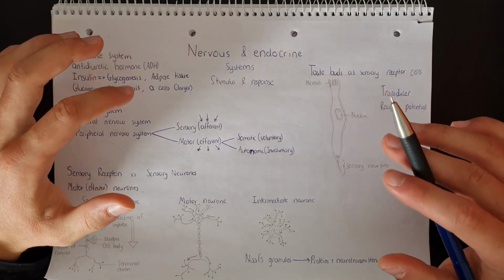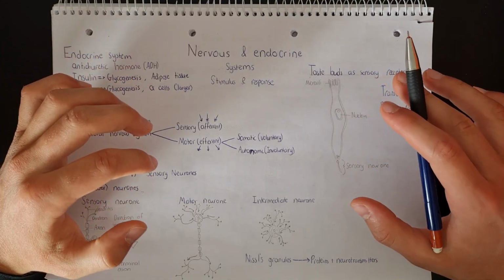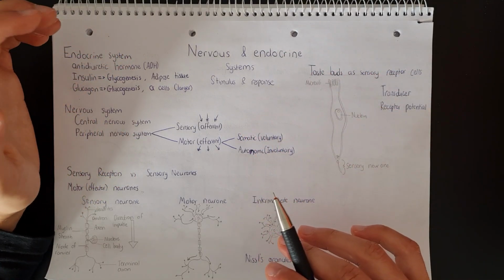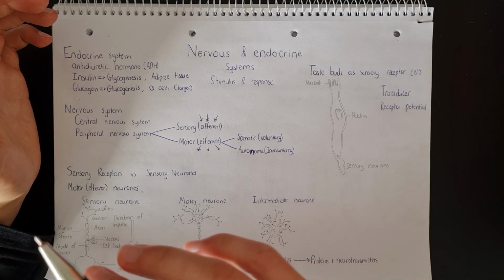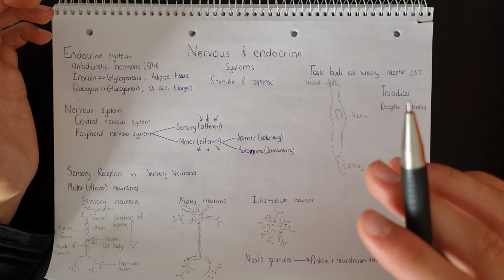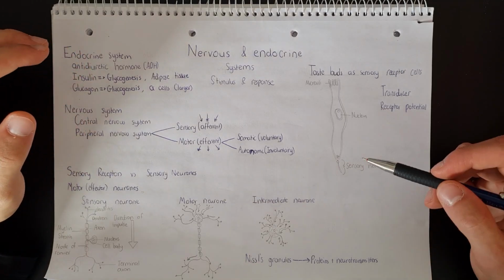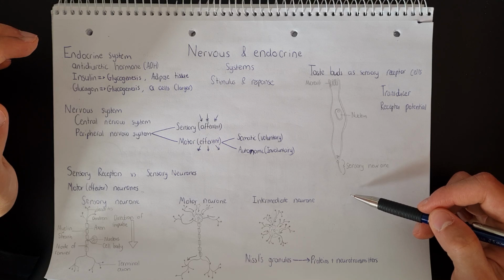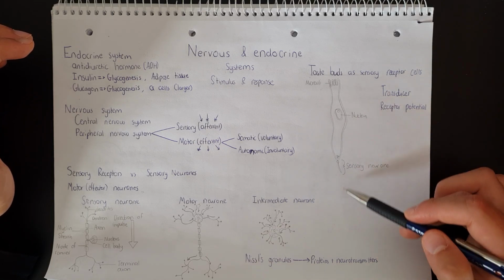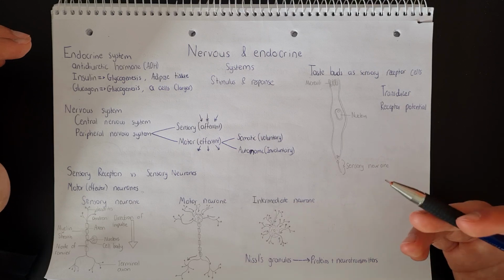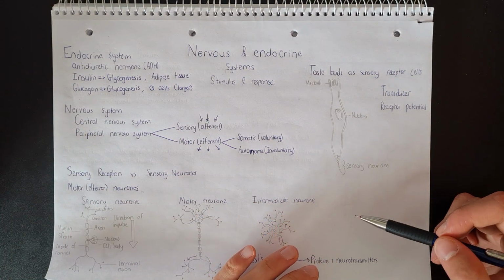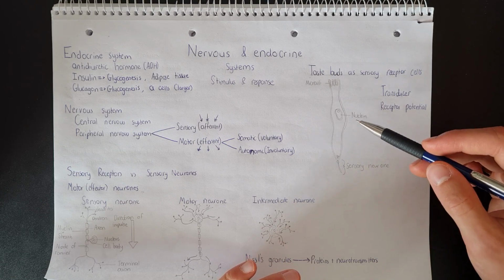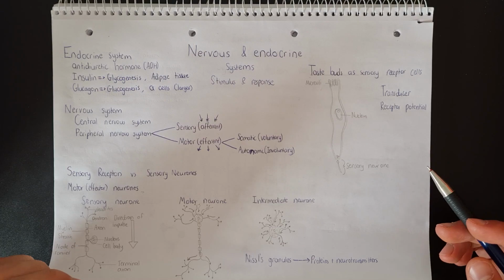Now let's take a quick look at the difference between negative and positive feedback. Negative feedback is when the results of a sequence of events stop that specific sequence from occurring anymore. Positive feedback, on the other hand, is where the result of a specific sequence of events will ensure that that sequence of events continues working. So negative feedback is when the result will stop the process. Positive feedback is when the result will make sure that the process continues working.